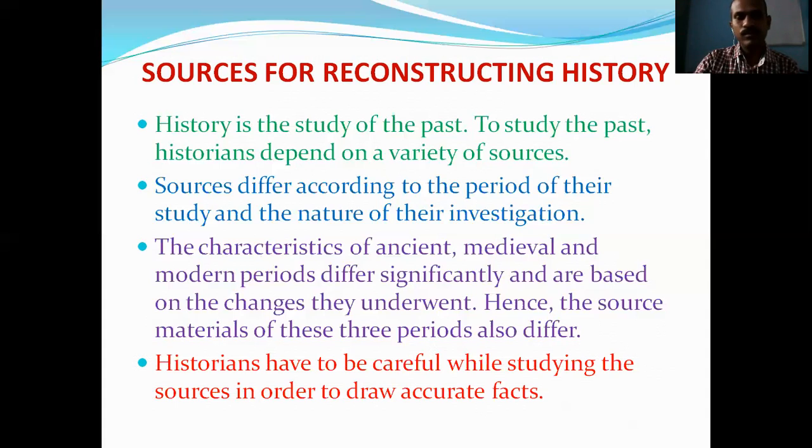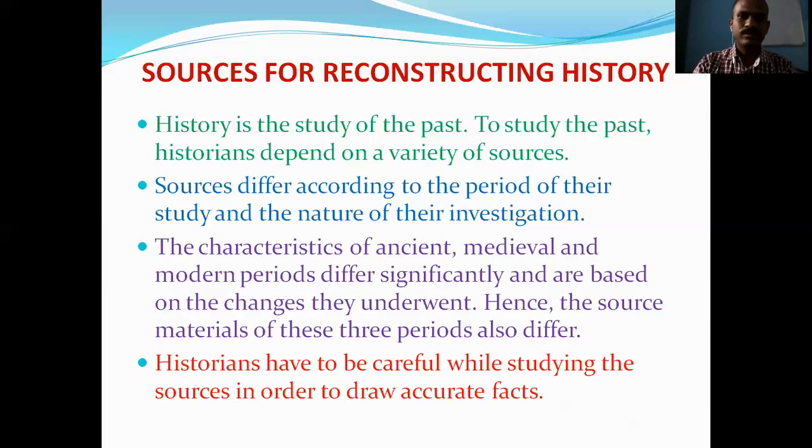Historians have to be careful while studying the sources in order to draw accurate facts. It is very difficult because the language used in a particular period changes. The language of the medieval period was different, and the language used in the present period is also different. So historians have to be very careful while studying these sources, because they should take out the proper and correct history with the help of them.